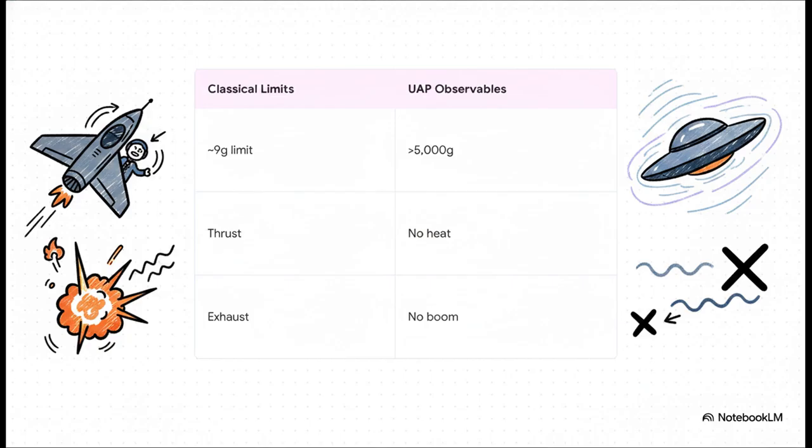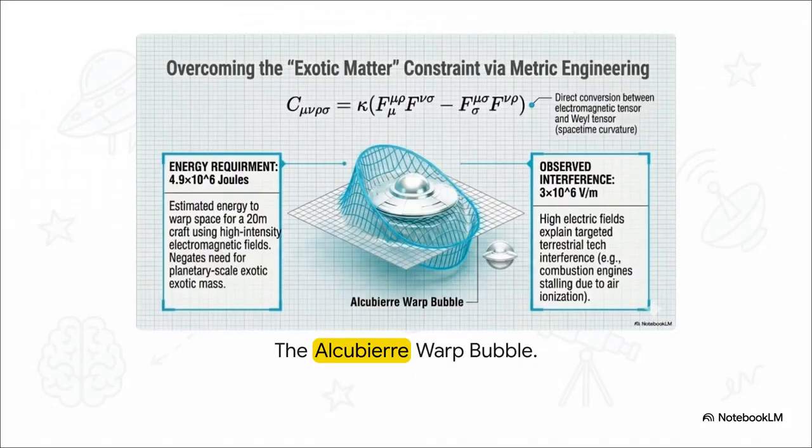And even more mind-blowing, they can achieve speeds exceeding 450,000 miles per hour while completely lacking any thermodynamic signatures. No sonic booms, no heat trails, which completely negates our terrestrial chemical propulsion models. It's a total game changer. So, to understand how they do this, take a look at the Alcubierre warp bubble.